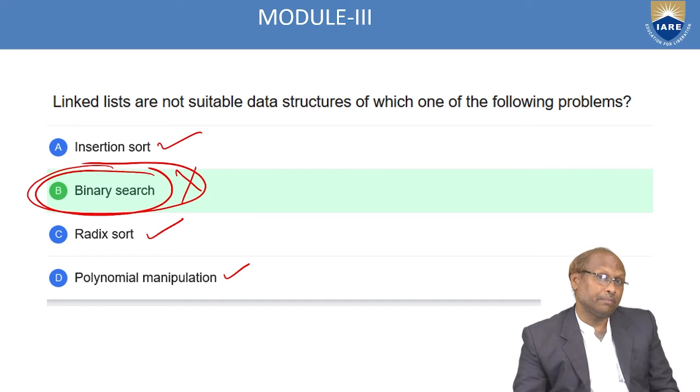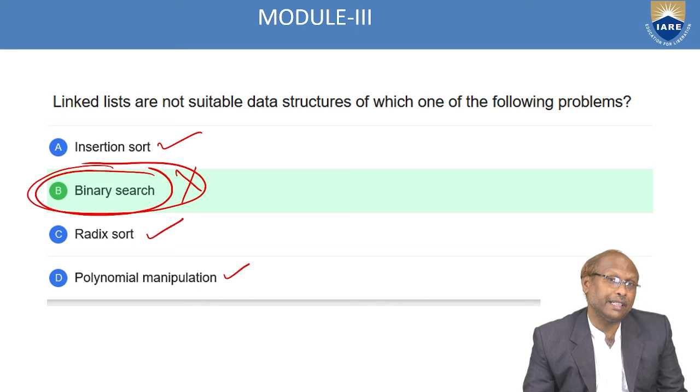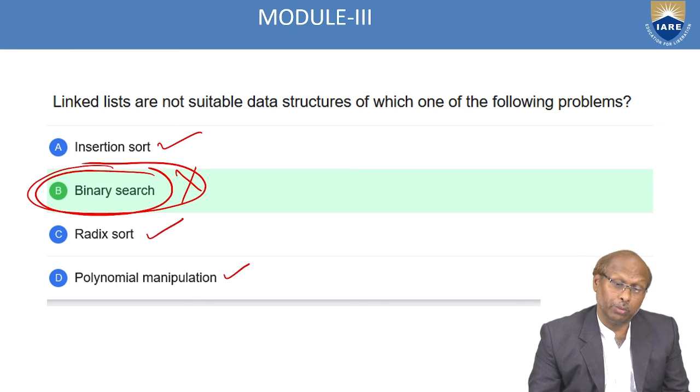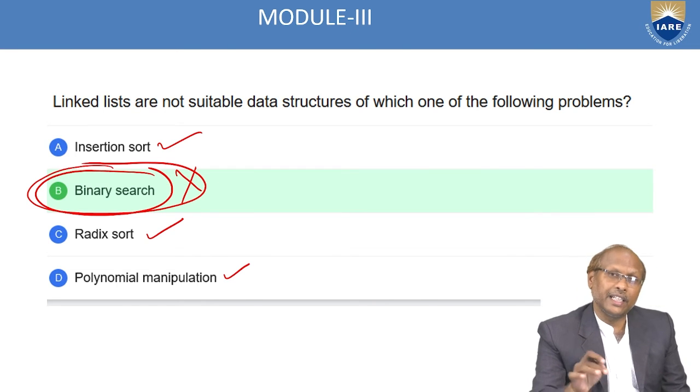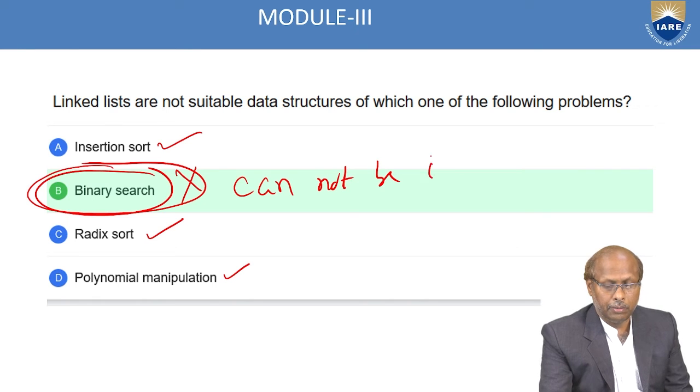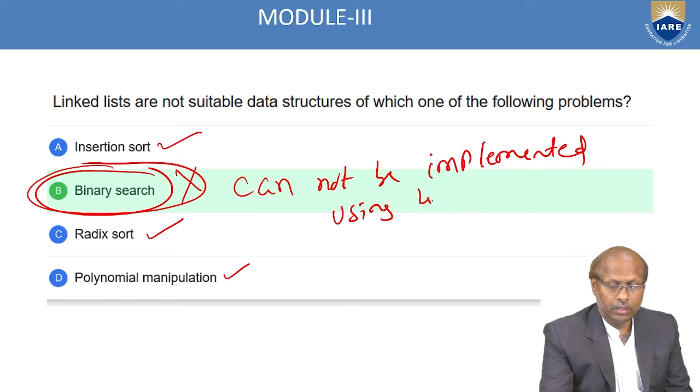Whereas in the case of an array-based system, you can find the middle position, starting plus ending, because that is compile time and the memory is fixed. So there that is possible. Whereas here in binary search, using a linked list, you cannot come to the middle node of the list. So that's why binary search is not useful to implement using a linked list. Binary search cannot be implemented using a linked list.